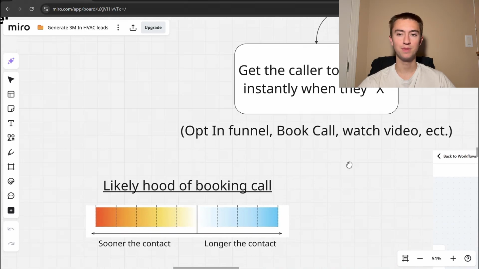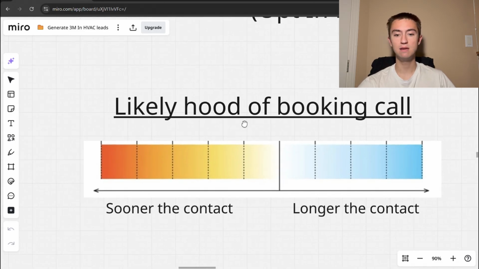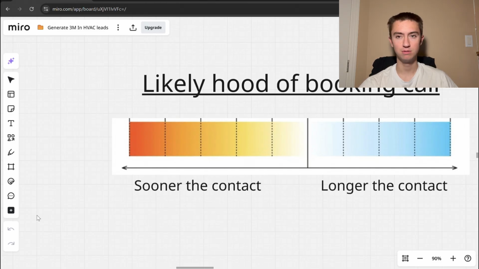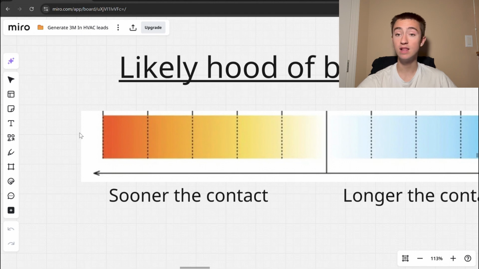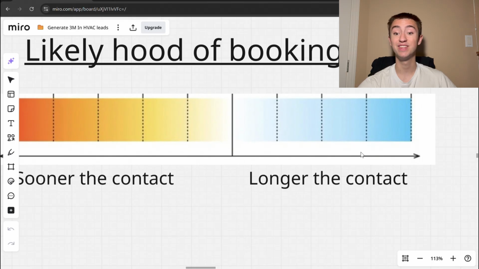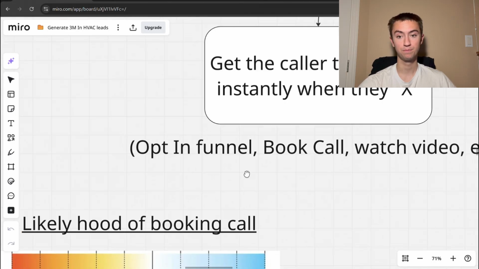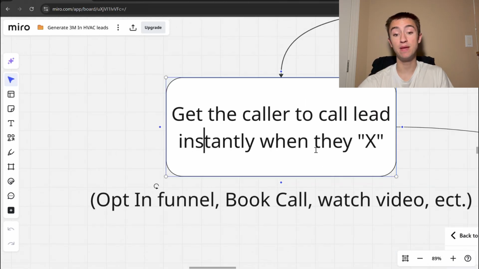Now, I'm going to show you something that kind of puts this into perspective and the power of this. This is the likelihood of a lead booking a call. I'm referring to lead as it, but you know what I mean. The sooner that you contact this lead, the sooner that you do any sort of thing with this lead, the more likely it's going to be to book. And the longer you don't contact this lead away from the action that they give, the colder they're going to be and the less likely they are to book. So you're going to get it to call instantly. That's a big part of this.